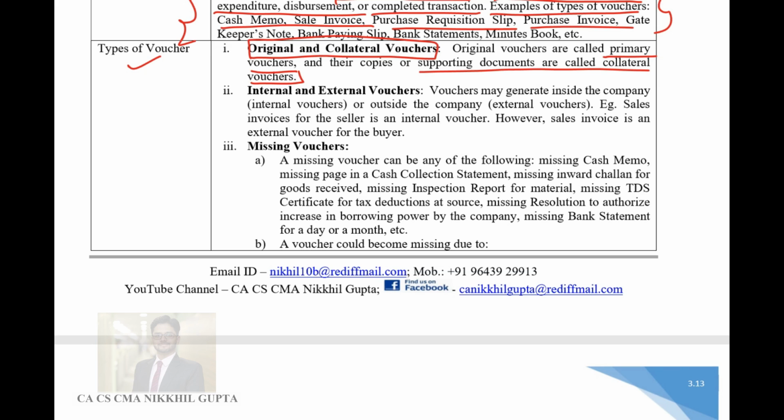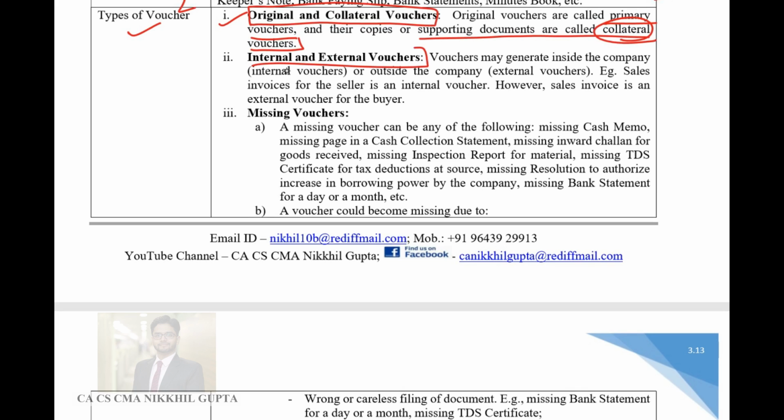You will be studying the invoice of the travel agent who has raised the invoice on you. The secondary evidence will be the boarding pass of the director. It will prove that yes, the director had traveled and it is not a bogus expenditure. So along with original vouchers, you also see collateral vouchers, which are the secondary vouchers. Next is internal and external vouchers.